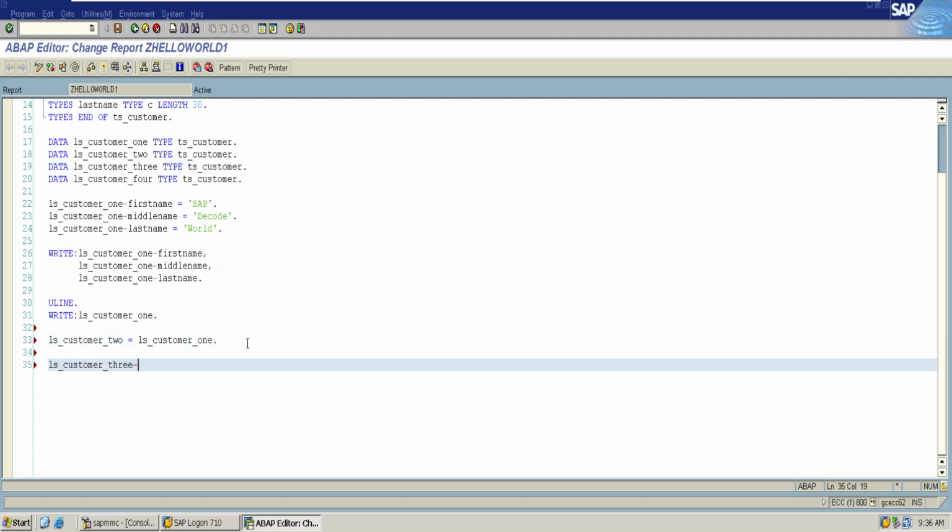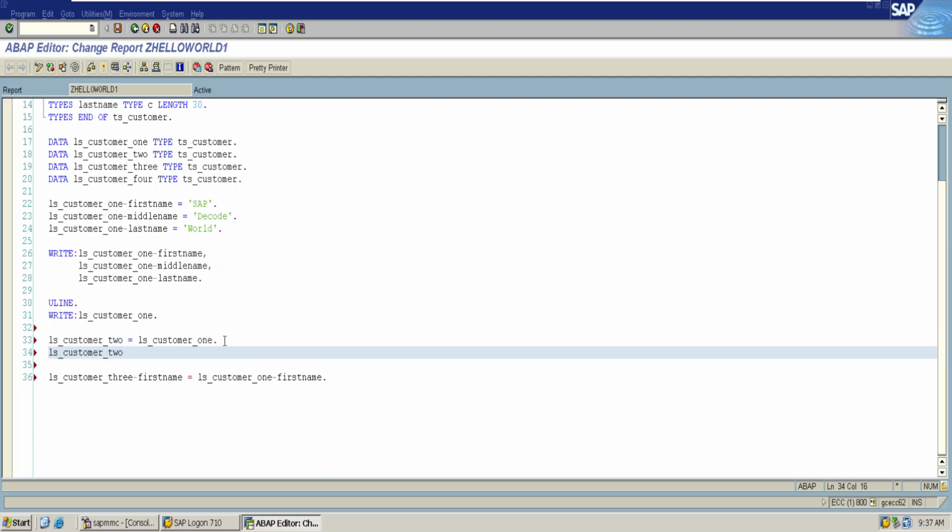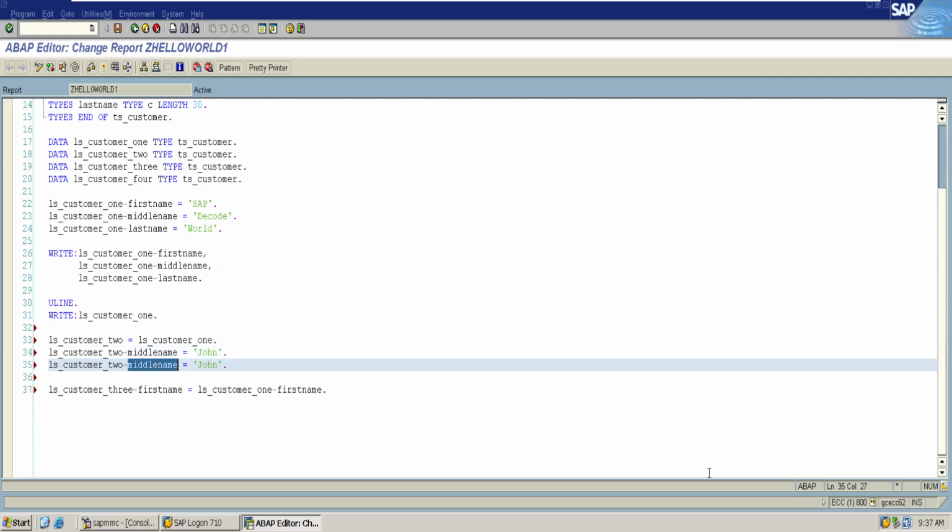ls_customer3 hyphen, I only want to copy first name from ls_customer1, is first name, and middle name is John, and last name is Miller.